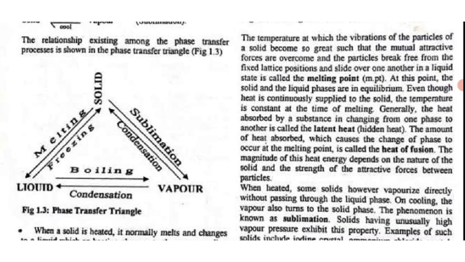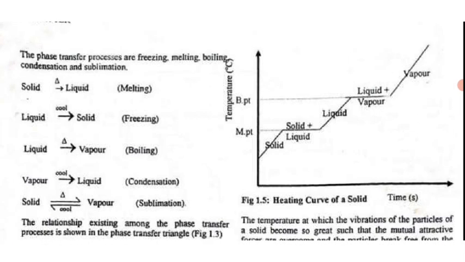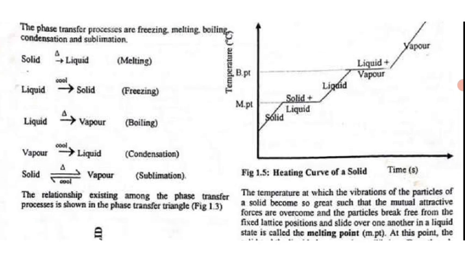Now what this is trying to tell us is, first, the temperature at which the vibration of the particles of a solid becomes so great. Now that's the melting point. It is a phenomenon, right? So this melting point, you can see m.pt, that's the melting point. It is at that temperature, the melting point temperature, that the vibration of the particles of the solid becomes so great that the forces holding the molecules tightly are being overcome.